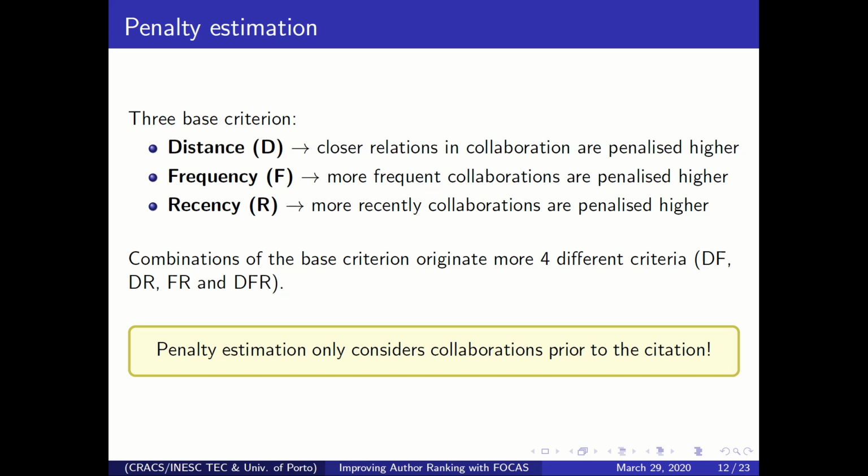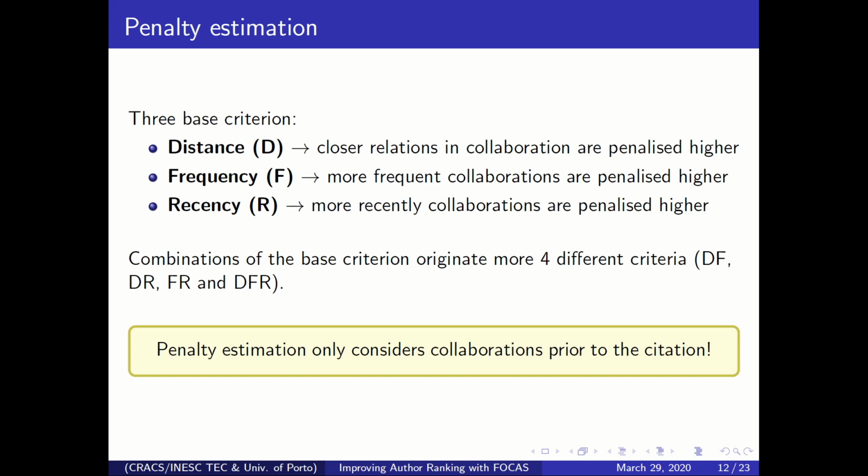So if B is a co-author of A, it is going to be a higher penalty than if A co-authors with C and C co-authors with B, and so on. For the frequency criterion, we estimate the number of times that A and B collaborated, and the more times they collaborated, the higher the penalty is. And finally, for the recency, the more recent the collaboration between A and B is, the higher the penalty is.